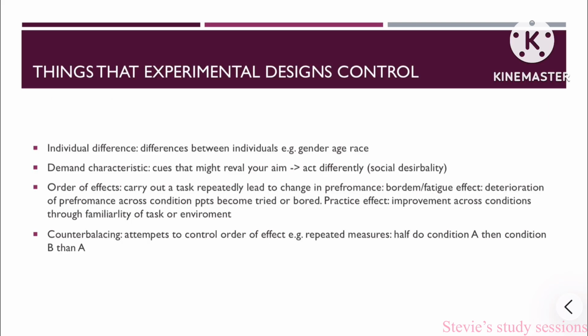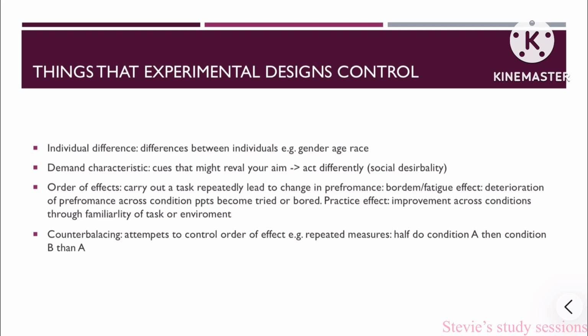Experimental design. There are certain things an experimenter wants to control before conducting research. These are individual differences, the differences between individuals. Demand characteristics are cues that may reveal your aim. Order effects are when carrying out tasks repeatedly leads to a change in performance.